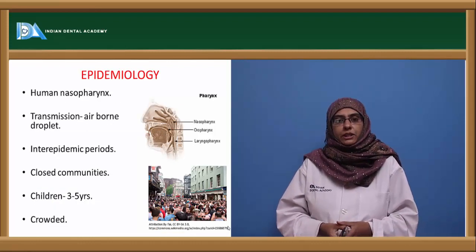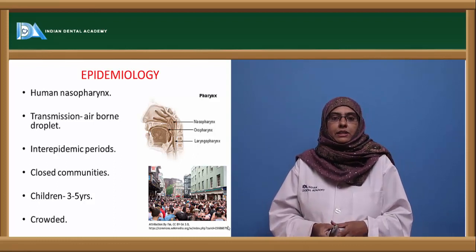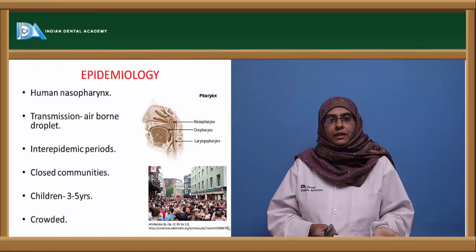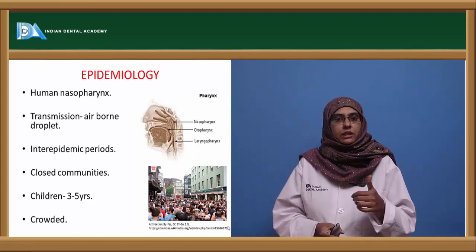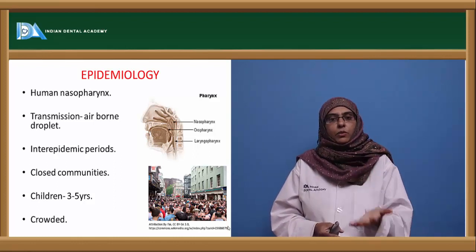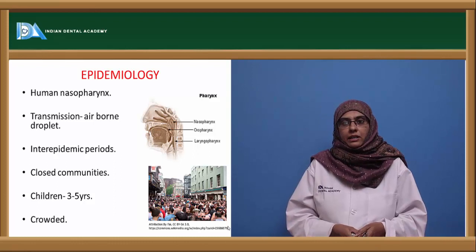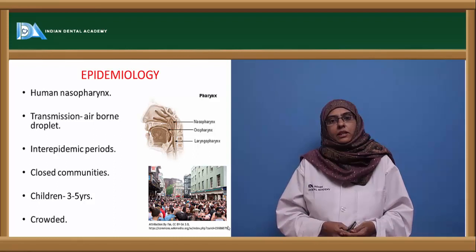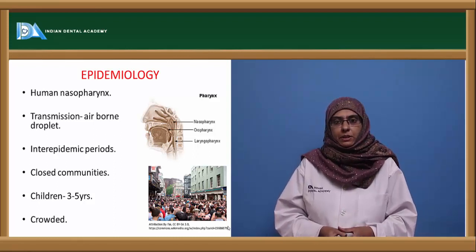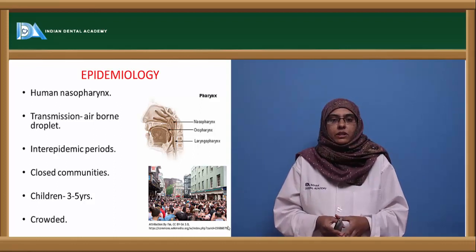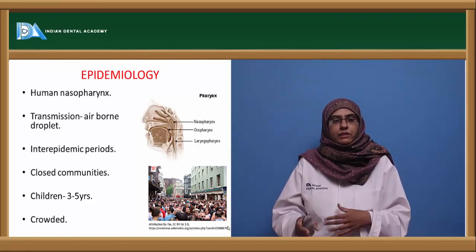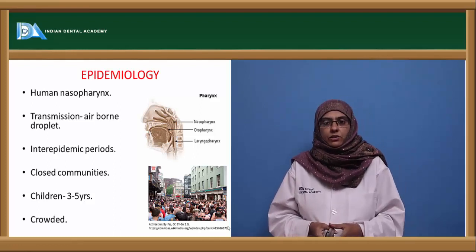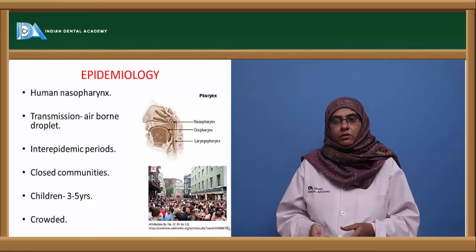Coming to the epidemiology, it is a strict parasite of the human nasopharynx, and hence the organism can be transmitted via the carrier or via the patient. In the carriers it does not cause infection, but they are more prone to transmit the infection to other persons. The transmission is usually via airborne droplets. No fomite or other transmission is seen, and it is mostly seen in close or semi-close communities where the infection can be most prevalent. This infection can affect children from 3 months to 5 years of age, and dissemination is again in crowded places.